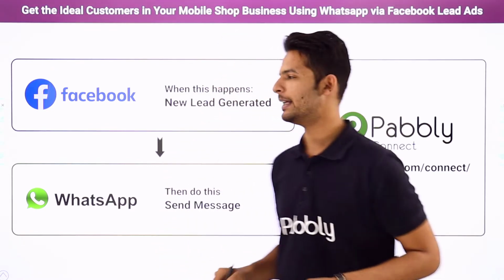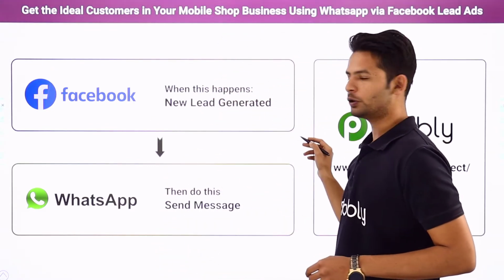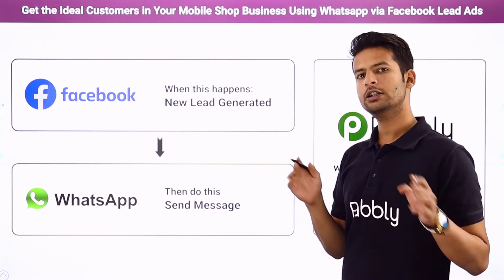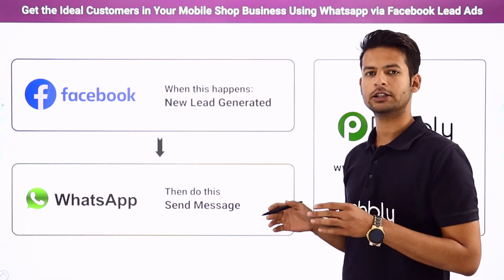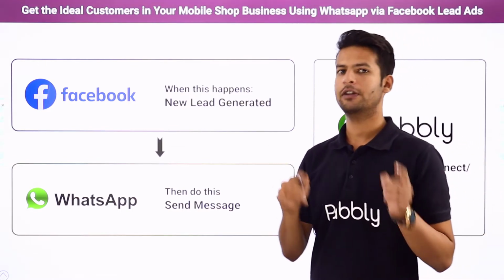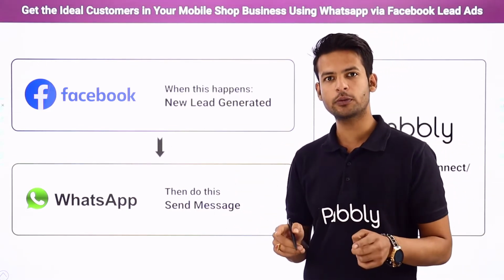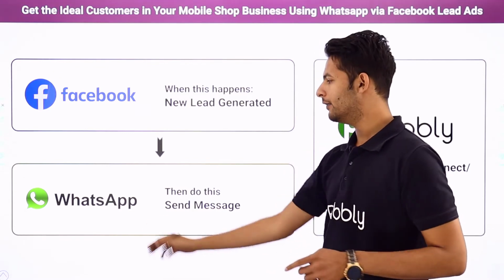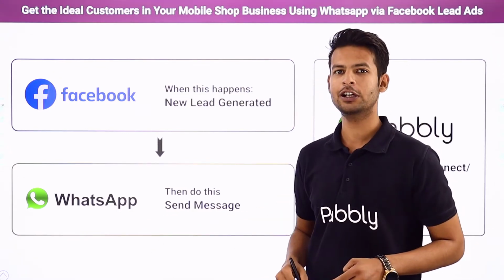You want something like, you have advertised about your store on Facebook. Now whenever a new lead enters your advertisement, automatically a form will pop up in front of them. They will fill up the form and on successful form submission, automatically again they will receive a WhatsApp message with the link of the brochure.